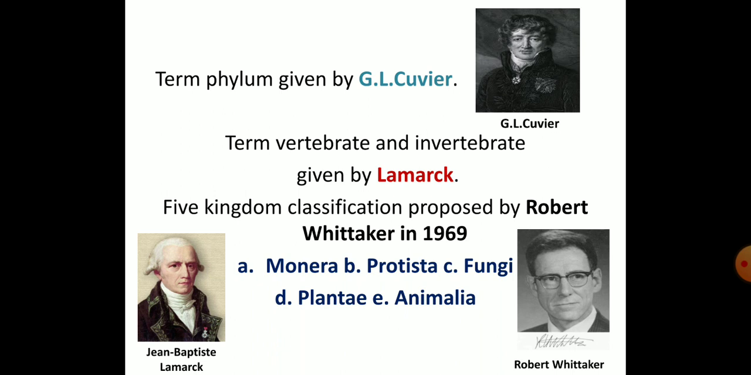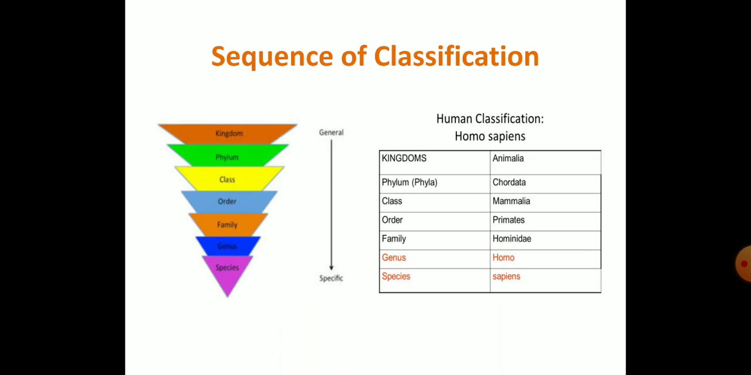Coming to the animal kingdom, this is how the classification takes place in sequence. Kingdom is the highest level of classification. Next, under that we have phylum. Under that we have class, order, family, genus and species. So you should remember the sequence of classification. This can be asked for 2 marks: what is the sequence of classification, and represent it in order?